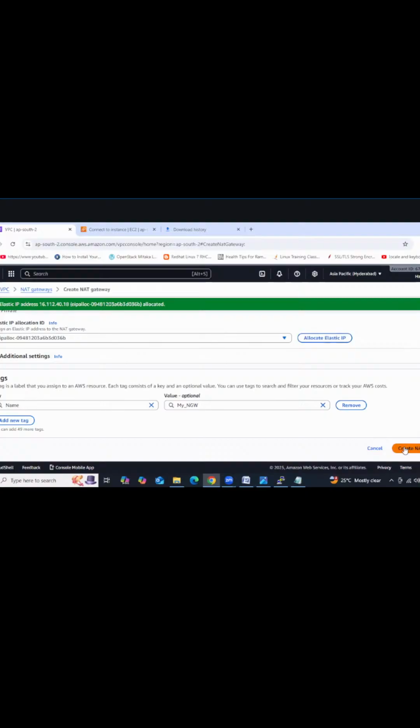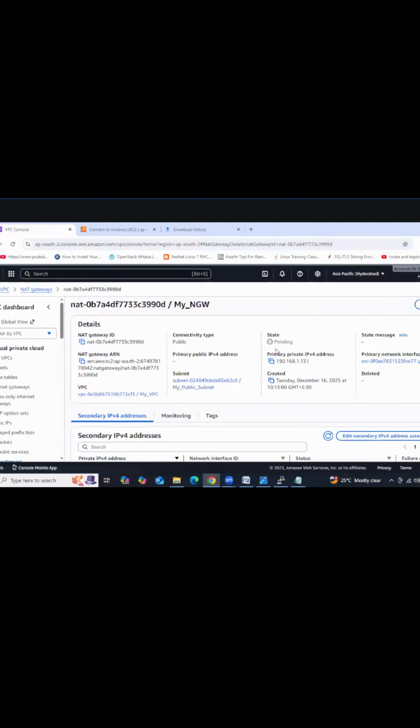Automatically you are going to get it. Without the elastic IP address, you are unable to create the NAT gateway here. So create NAT gateway. Got it, guys? Next step, go to route tables. It's pending. We need to wait a few minutes. We need to get the status active. Still it is pending.